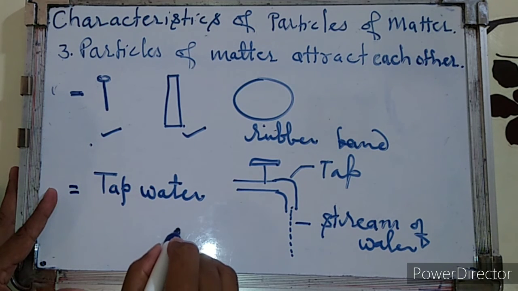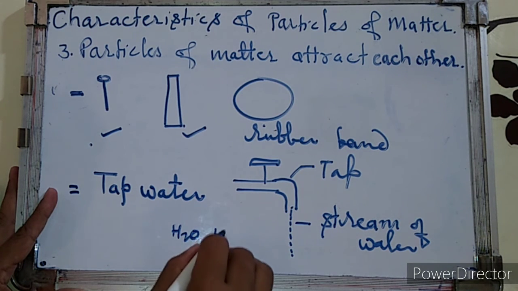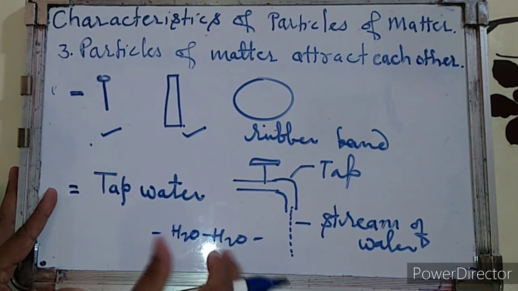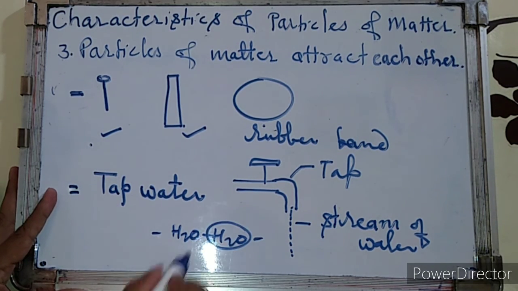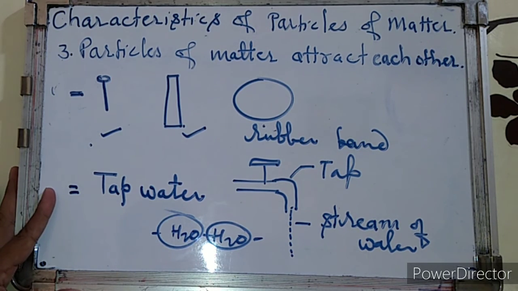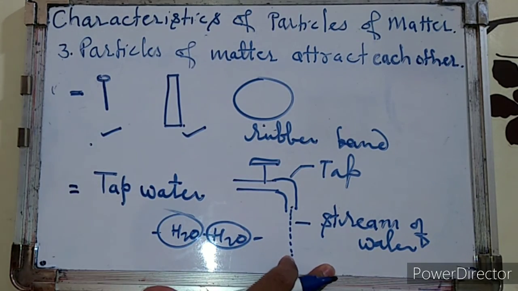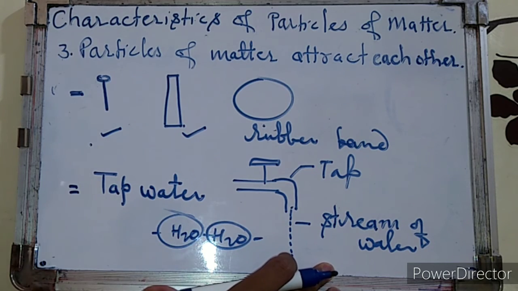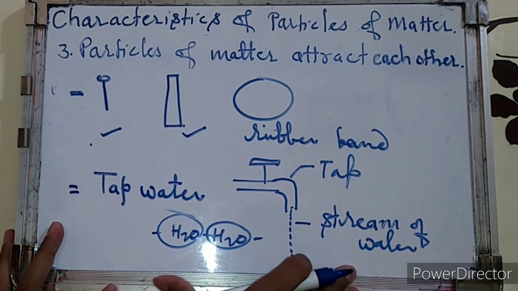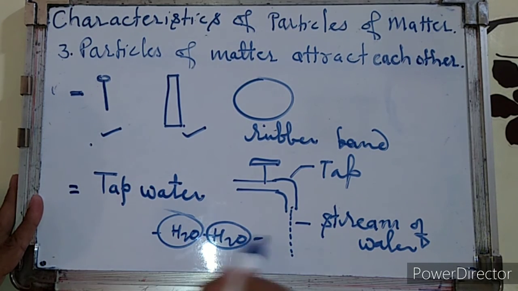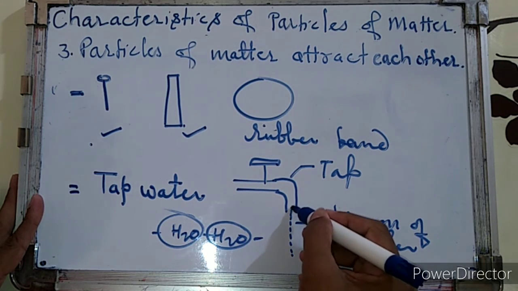So the water particles, if I write H2O, H2O, all these particles are joined together. They are having the force. This is one particle, this is a second particle. Both the particles have force of attraction between them. That means from all these examples we can conclude that all the different matters have different force of attraction between them, and they need different energy to break. So that is why water too has attractive force, and that's why the water is running.